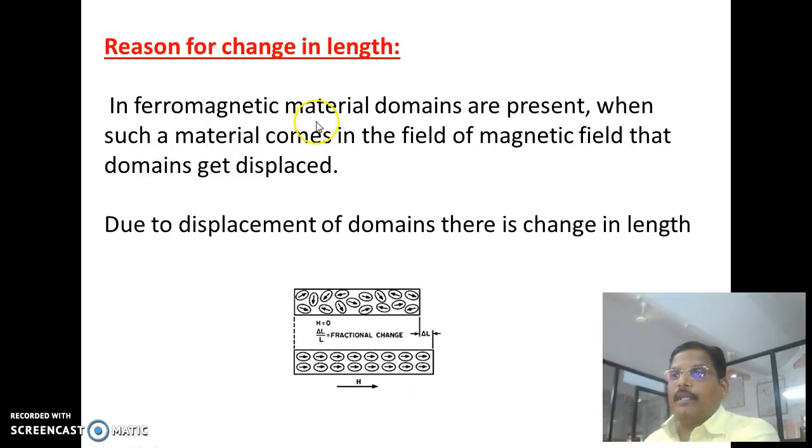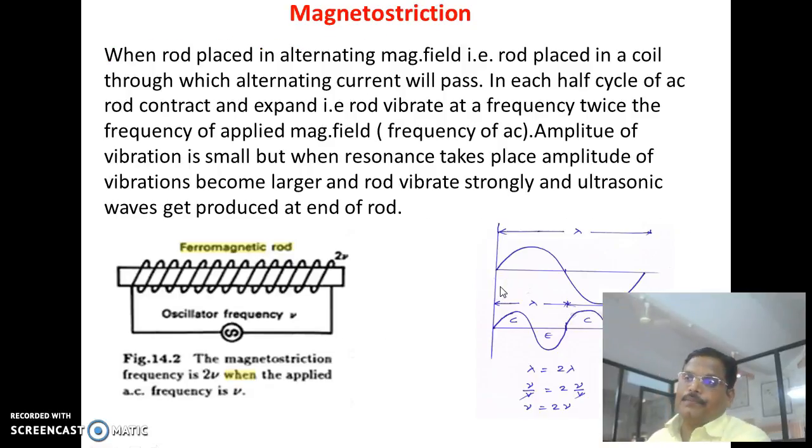We all know that in ferromagnetic materials domains are present, and when such a material is placed in a magnetic field, the domain structure gets displaced. So due to the displacement of domains, there is a change in the length of that rod.